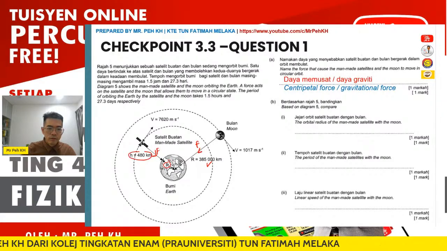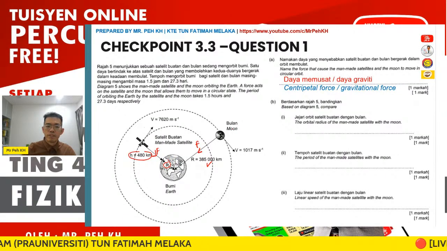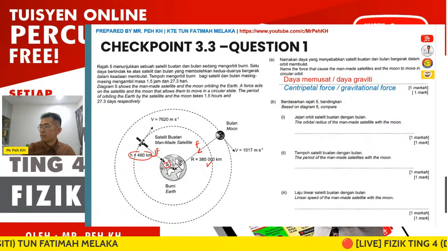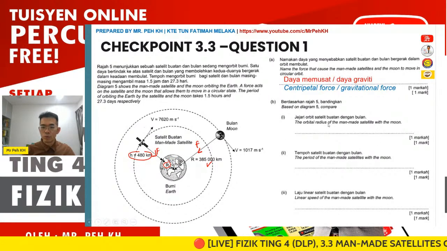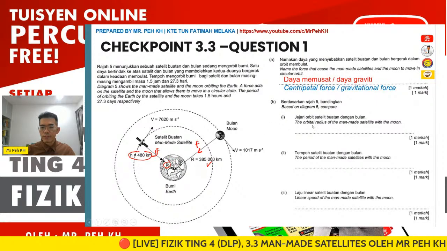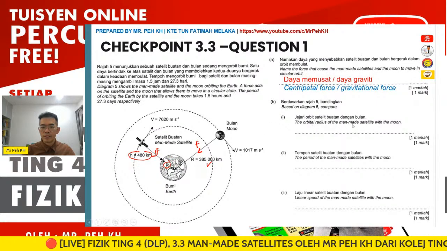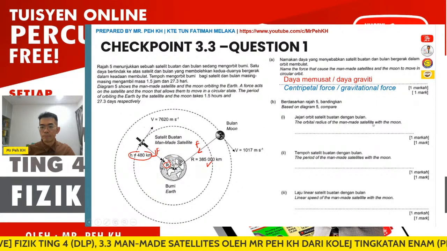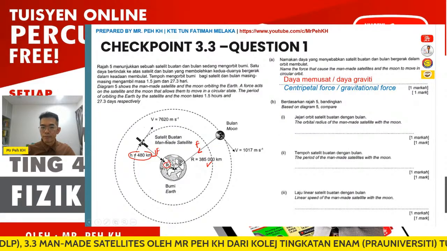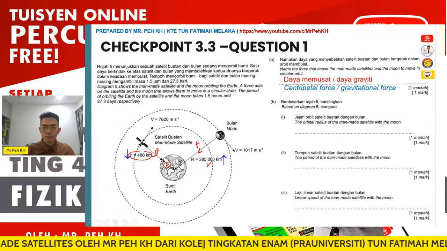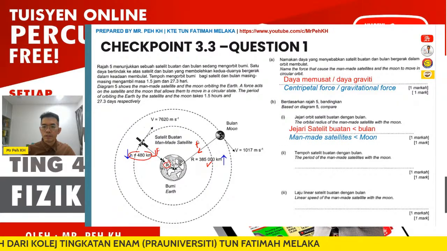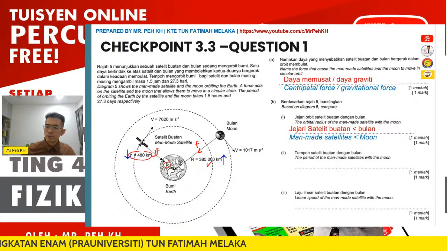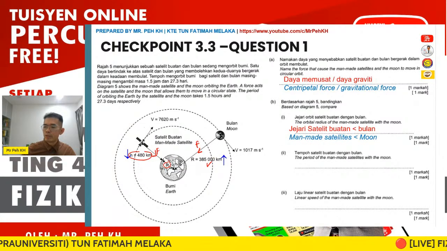However, if you look at the orbit of the moon, it is further from the Earth. So I think it is very clear from the picture that the orbital radius for the man-made satellite is smaller than the moon.